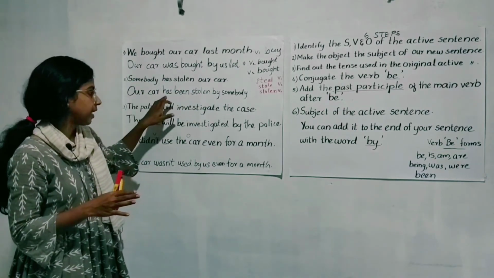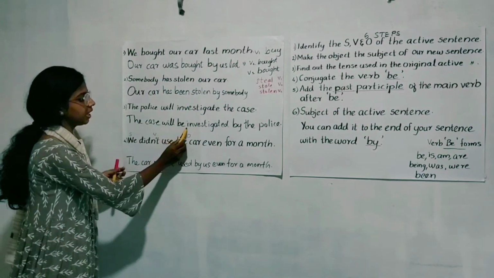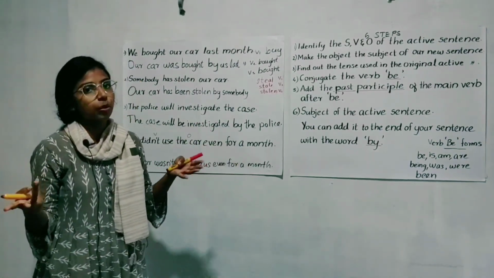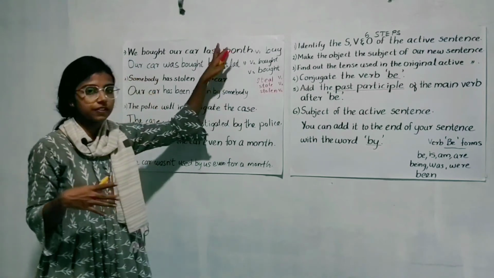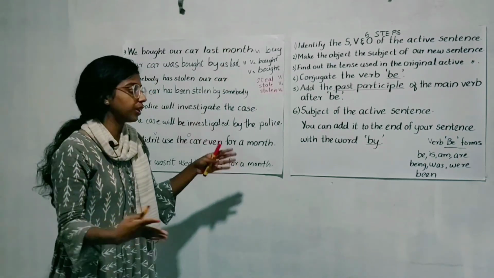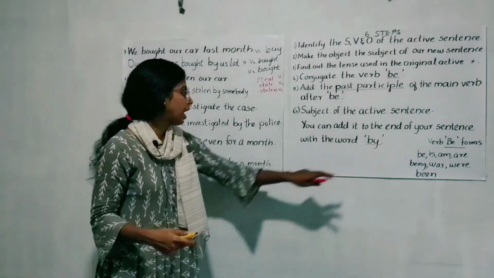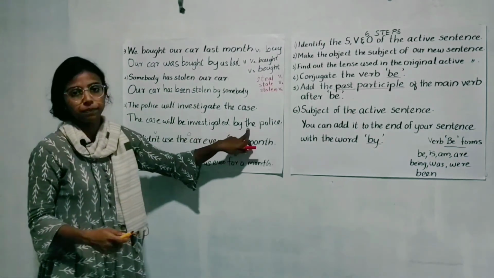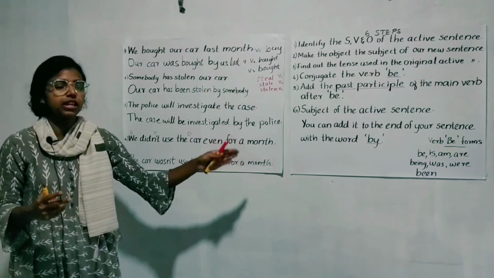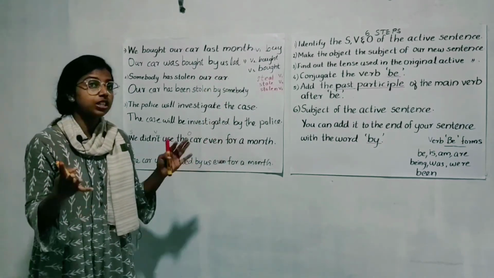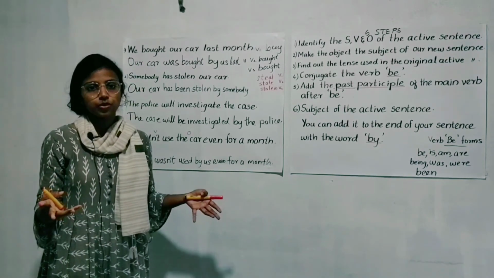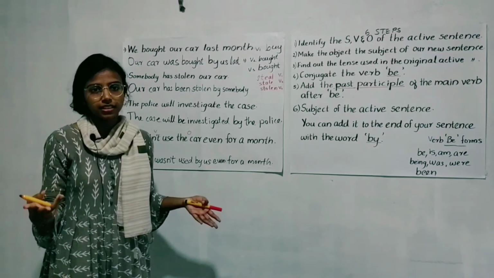Then add the past participle after be. Then you can choose whether you want to include the subject of our active sentence, and if you want to include it, you can include it with the word by. Okay, so these are the very simple 6 steps to turn an active sentence into a passive sentence. So now you understood. It's easy, right? Yeah, very good.